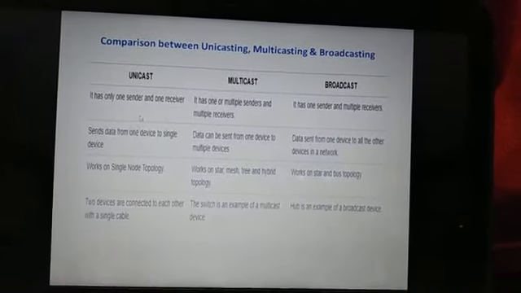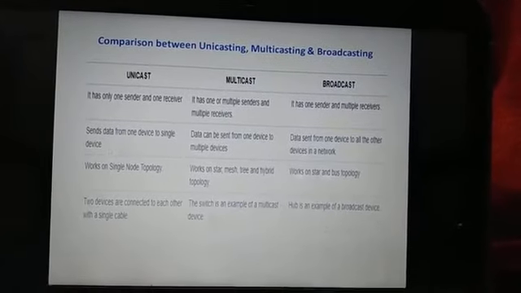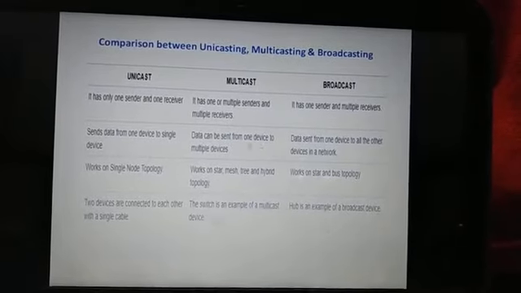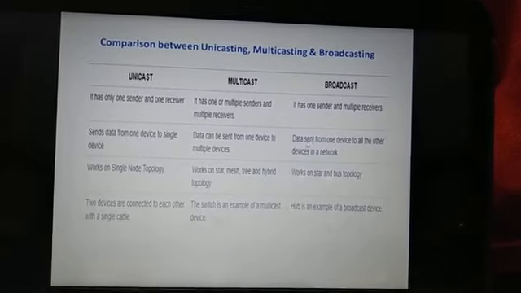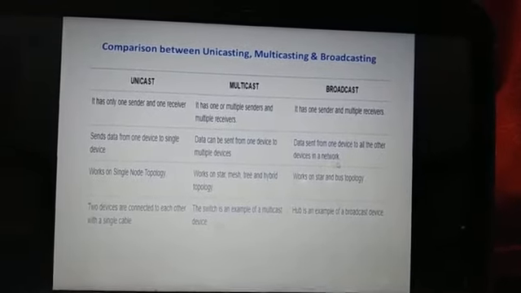The second point is, in case of unicast, it sends data from one device to a single device. In case of multicast, data can be sent from one device to multiple devices. In case of broadcast, data is sent from one device to all the other devices in a network.